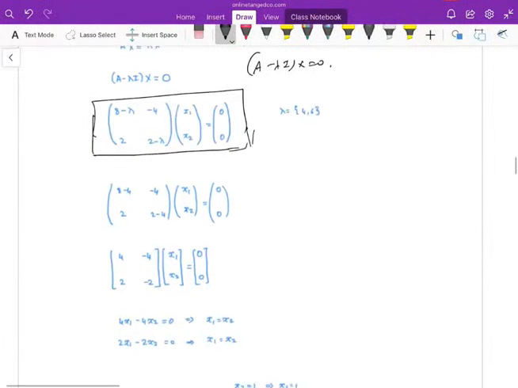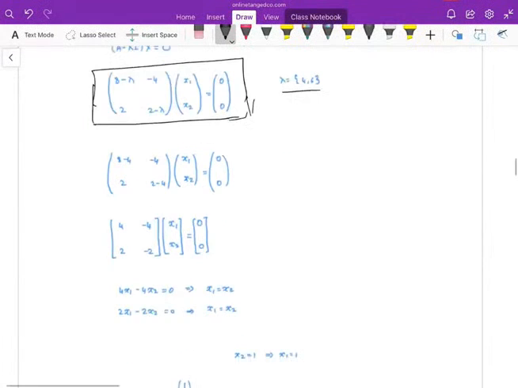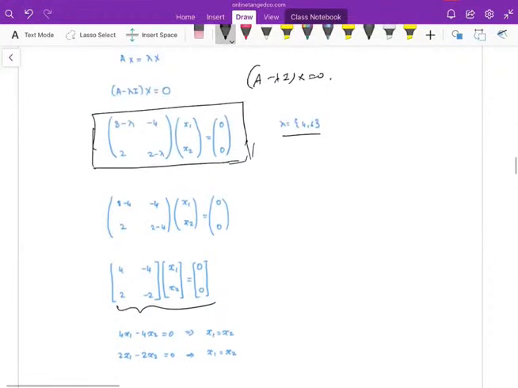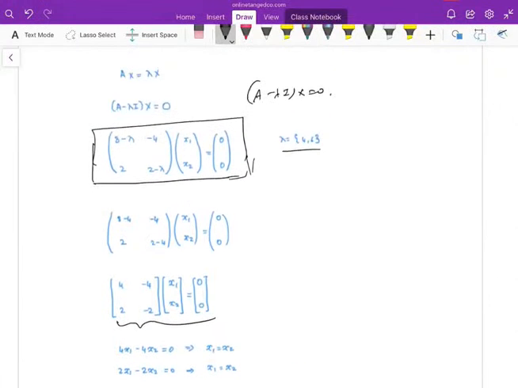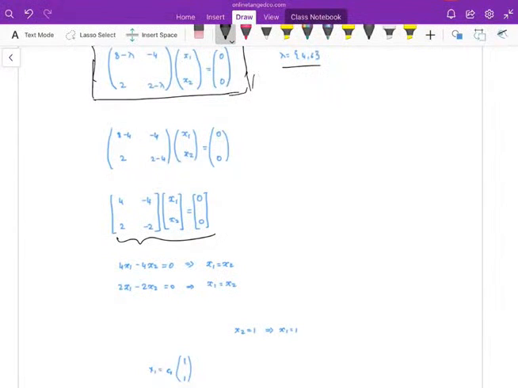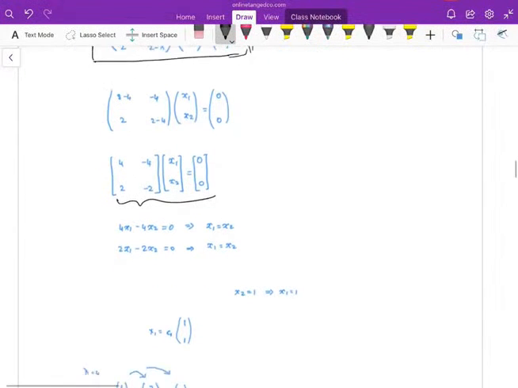Okay, then 8 minus 4, and 2 minus 4. So this is our final. If you substitute 4 in this equation, this will be our final answer. In this answer, now expand this equation. What is the information you get from this equation? In the equation, what is the information you are getting?